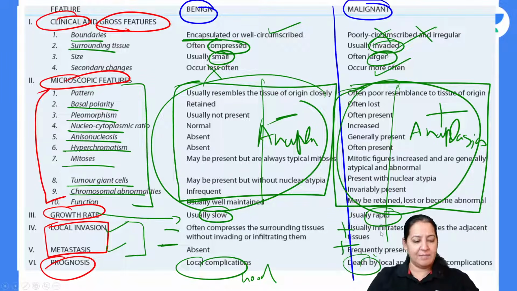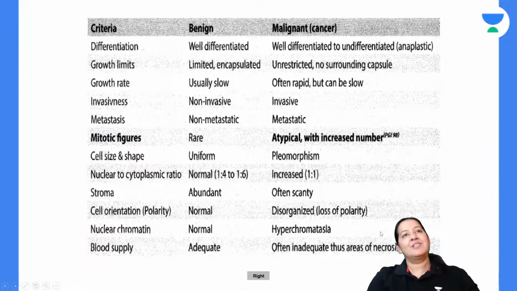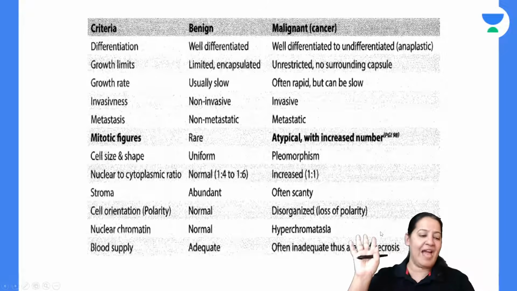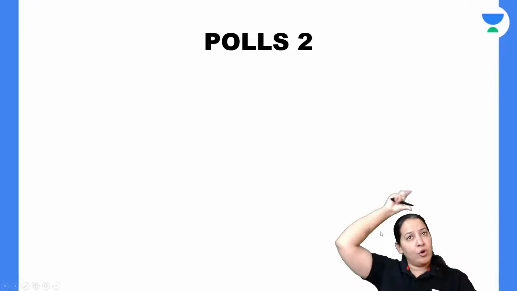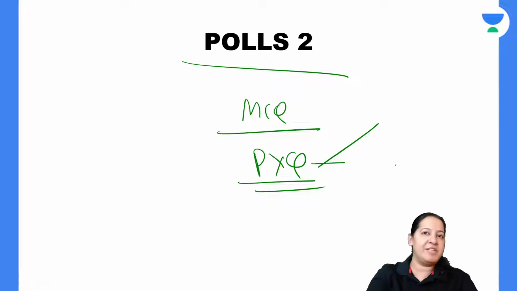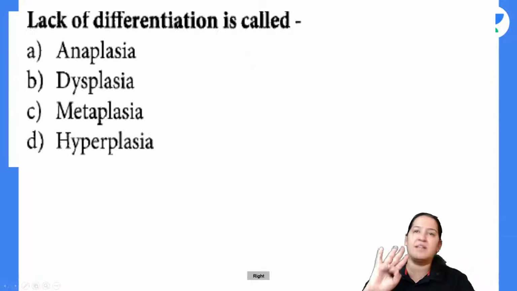Let me see if I can see the chat. Just a second. Yes, I can see the chat. These are the differences between benign and malignant tumors. We have covered them beautifully. I would like to launch some polls. In the polls, I will launch MCQs which were already asked in previous year question papers of NEET PG, FMG and INICET. You have to write your answer in the chat box.